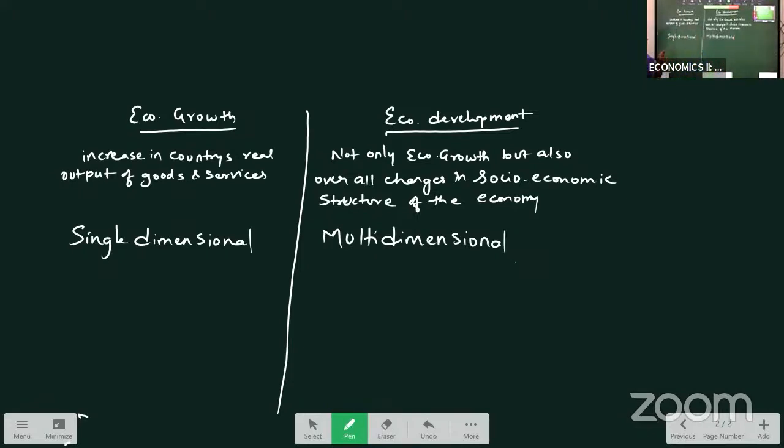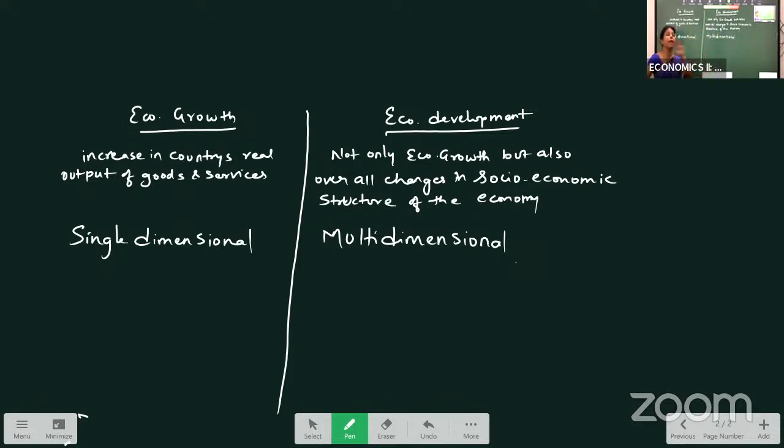Multi-dimensional means what? Various aspects we see. For example, in India, if we talk about the Indian economy, growth is recorded by seeing our GDP. As GDP increases, growth is recorded. But we also find society developing.